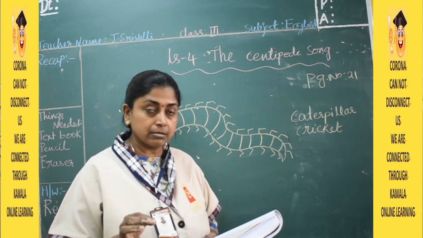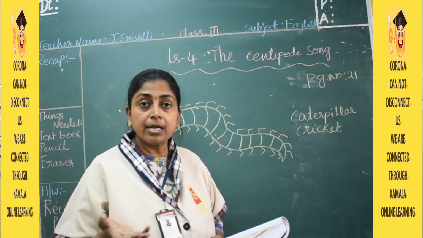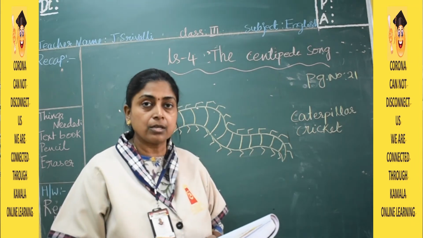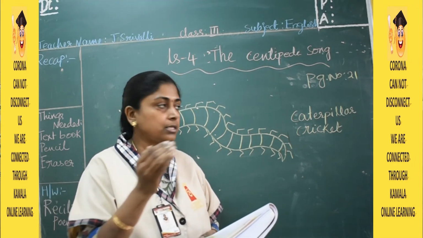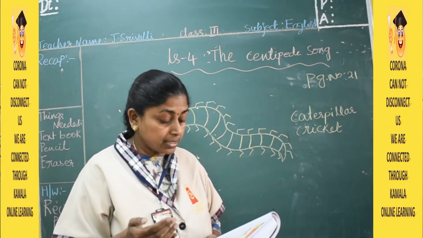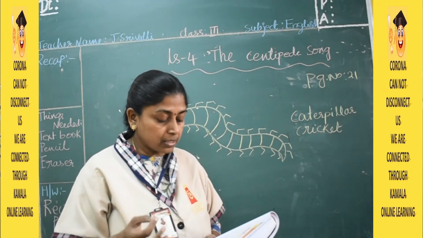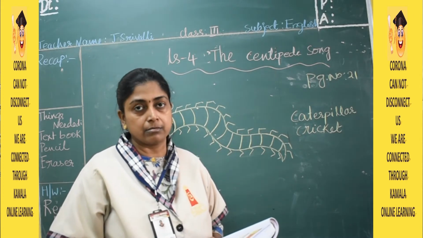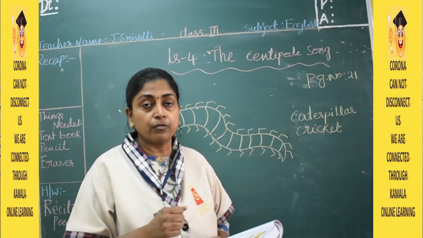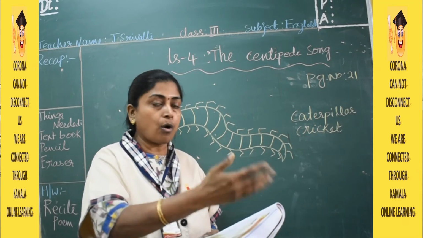40,000 little legs. Wow, 40,000. So many legs it has. Walking down the stairs. So it is walking. Usually these types of insects crawl with n number of legs. But what does it say here? Walking down the stairs. 40,000 little feet. See children, we have 2 legs, but that is not enough. We need feet also, right? Because of the feet we are able to stand, walk and run.